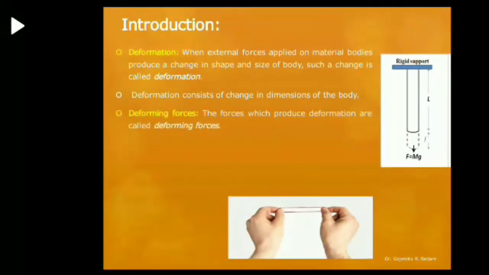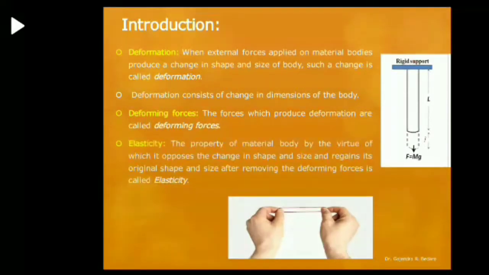Second definition, it is a deforming force. As we have seen the example of a rubber band, we applied the external force, we stretch the rubber, and because of that there is an increase in length of the rubber band. So the definition of deforming force is that the forces which produce deformation are called deforming forces. This deformation may be change in length, may be change in volume, or may be change in shape.